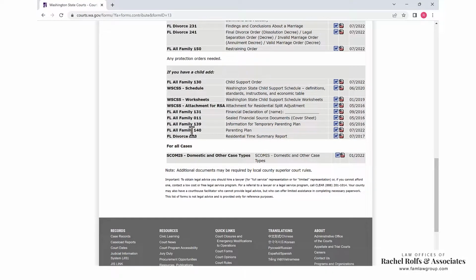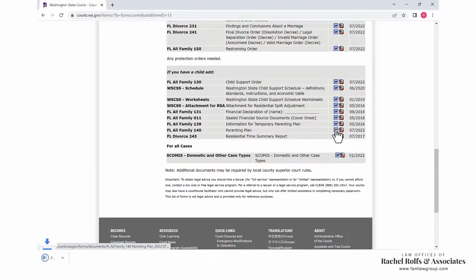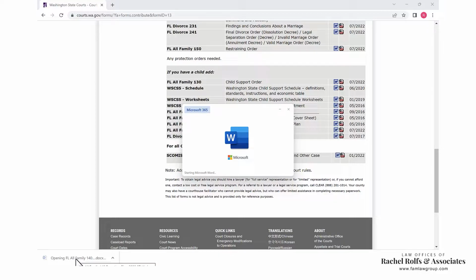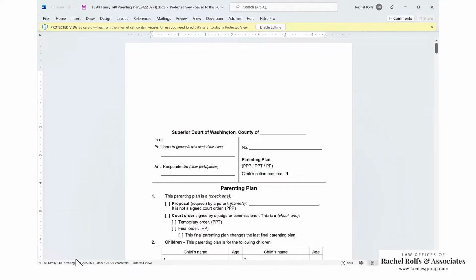Going to scroll down almost all the way to the bottom, and there's FL All Family 140 Parenting Plan. It's available in Word or in PDF. I'm going to go ahead and use Word. It's a good idea just to use Word and type everything in, and then your document is clean and ready to go. But however it works best for you, feel free. So I'm clicking on Word, open the document. And here is the document. I'm going to enable editing.